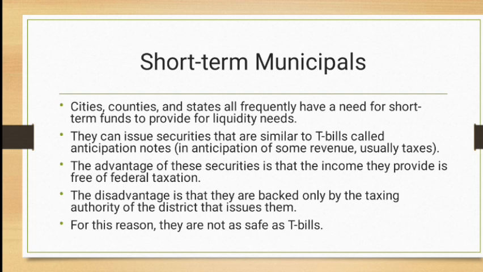It is done because they provide a good interest rate in return to the investor after payback. And usually investors make this type of investment when they want to support the local government, the community, the society. So short-term municipal bonds are issued by the government at local level and provincial level, right?